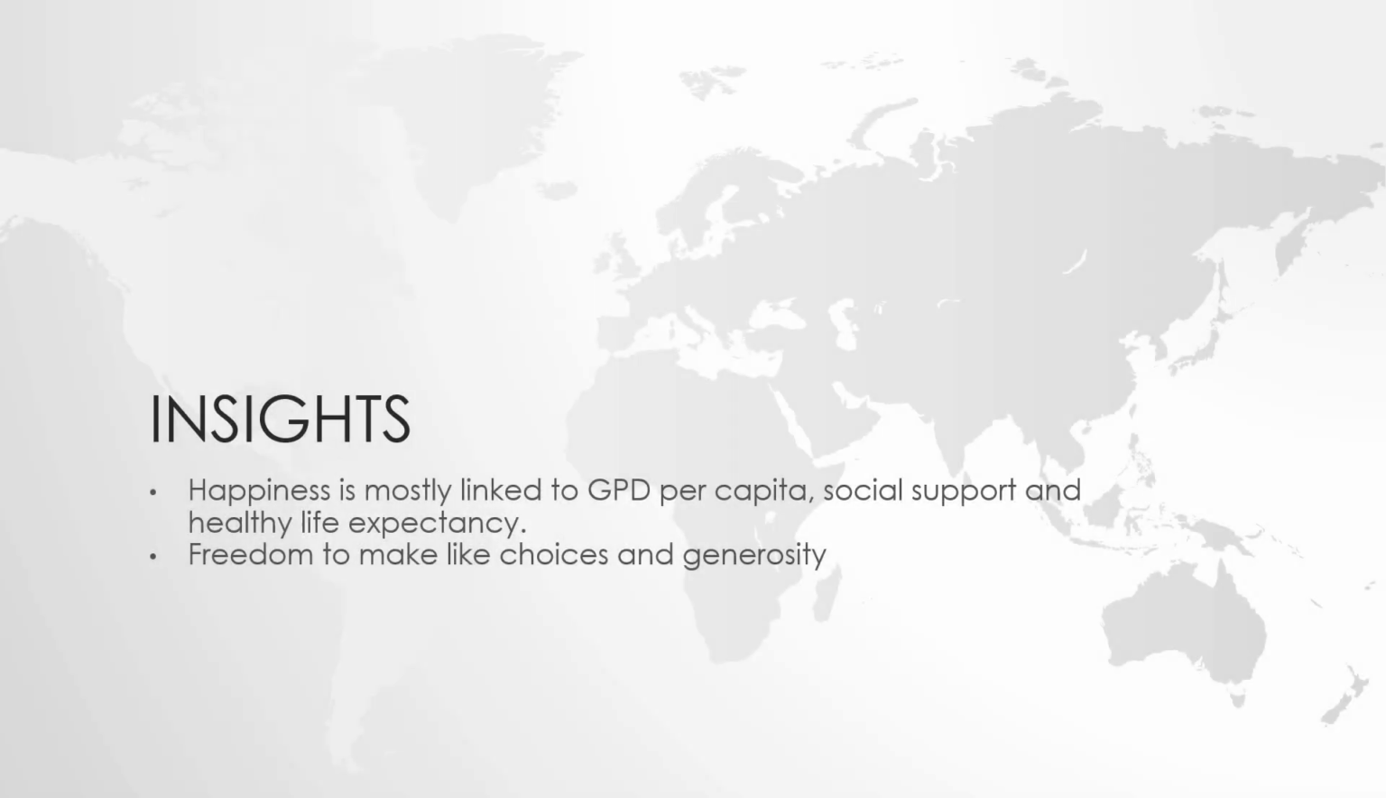My name is Alexis Miller, and I will now talk about some of our key findings from our analyses. One key takeaway is that we learned that happiness is most positively correlated with GDP, social support, and healthy life expectancy. As we have previously mentioned, freedom to make life choices and generosity were less strongly correlated with happiness.